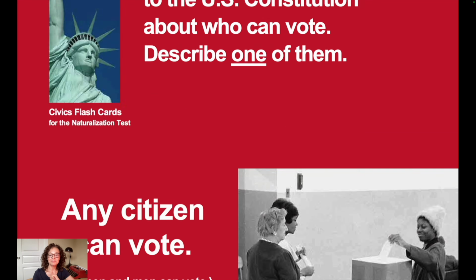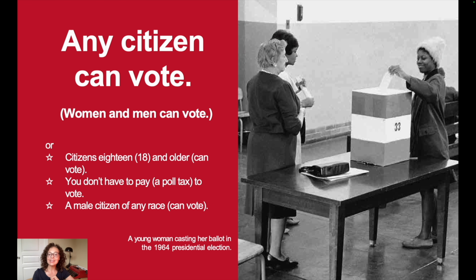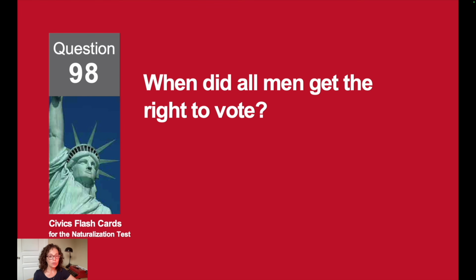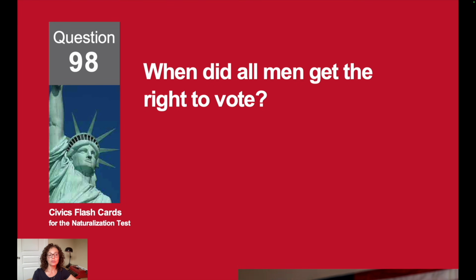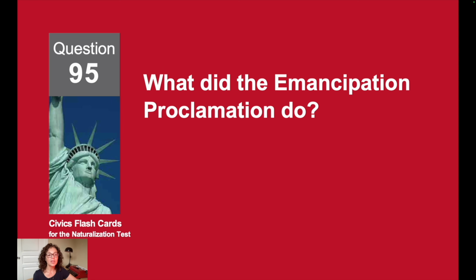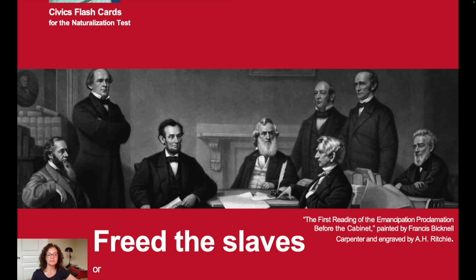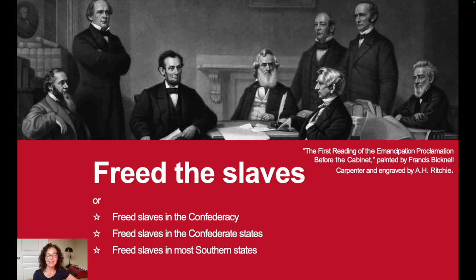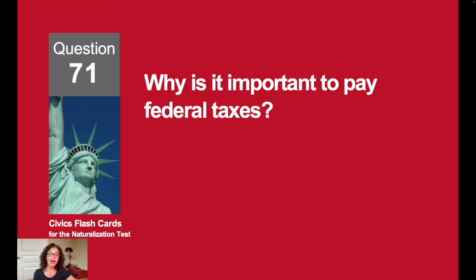Any citizen can vote. When did all men get the right to vote? After the Civil War. What did the Emancipation Proclamation do? It freed the slaves. Why is it important to pay federal taxes?